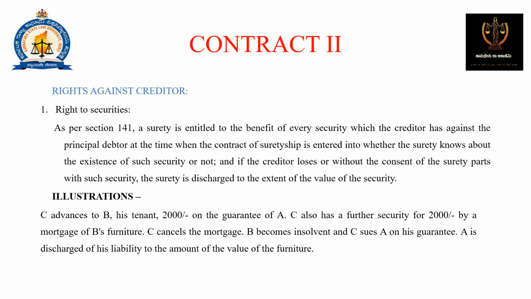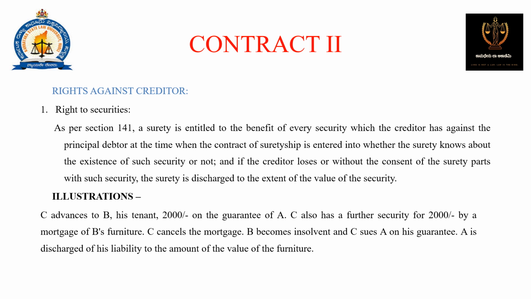Right against creditor: right to securities. As per section 141, a surety is entitled to the benefit of every security which the creditor has against the principal debtor at the time when the contract of suretyship is entered into, whether the surety knows about the existence of such security or not. And if the creditor loses or, without the consent of the surety, parts with such security, the surety is discharged to the extent of the value of the security.